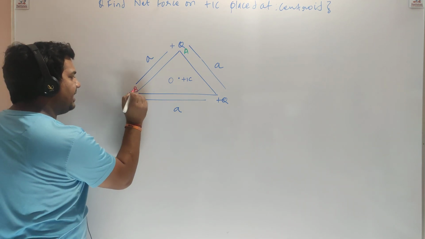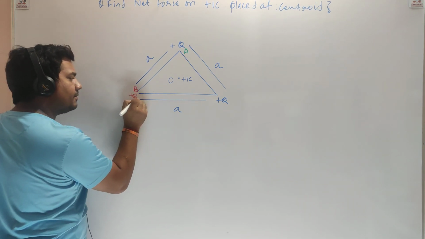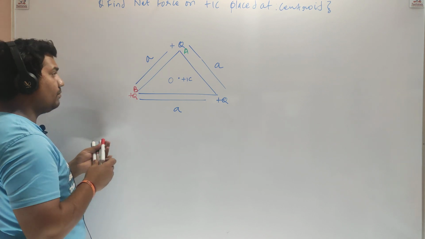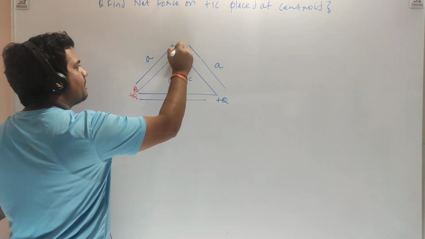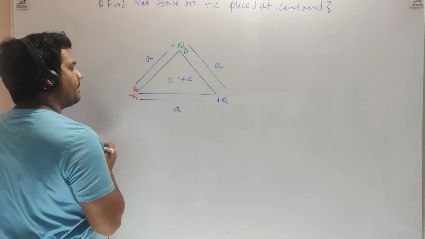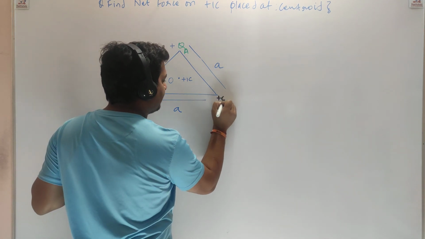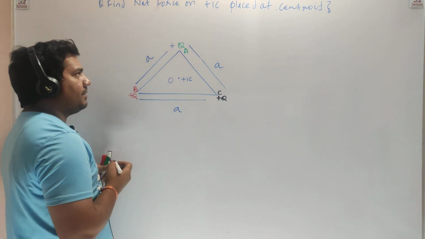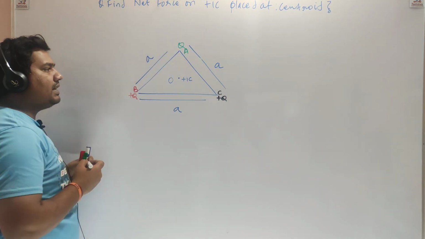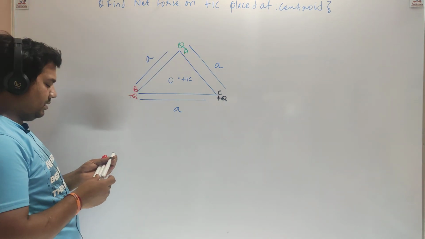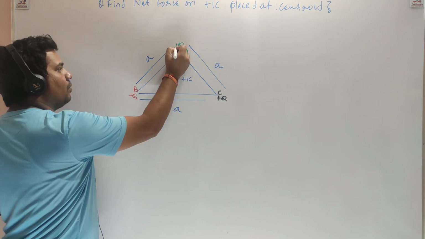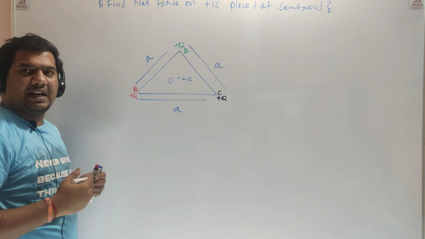Suppose this is B, and suppose this is C. Okay, all the charges are going to repel. Charge placed at O, and this distance is A by root 3.